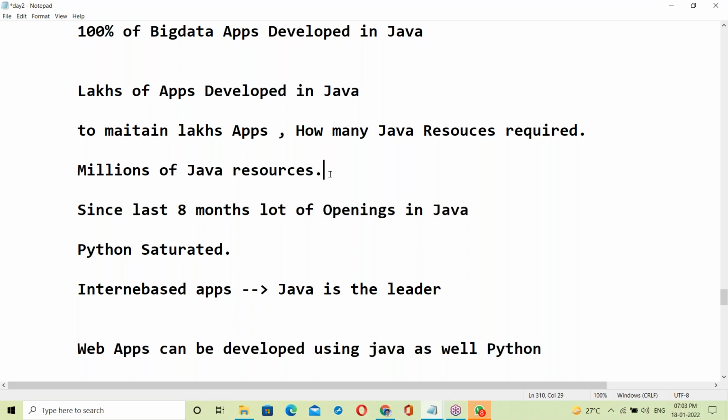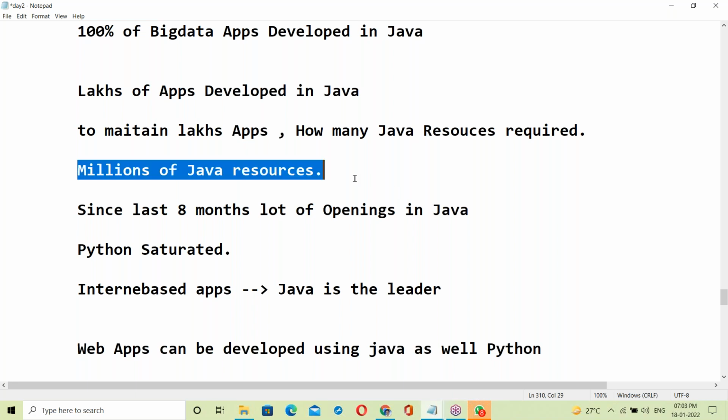But for Java, daily many companies. Millions of Java resources are required currently. Incoming, outgoing, it's a continuous process.